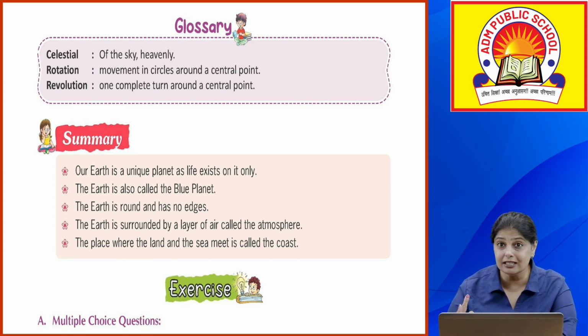Revolution की वजह से seasonal changes भी होते हैं. The changes in the season also occur because of the revolution of the earth, okay. So इसके लिए आप देखोगे कि कोई दिन छोटा होता है, कोई दिन बड़ा होता है, okay. Sometimes we have equal day and night. मतलब the number of hours that you had for the day, you have equal number of hours at night also, okay.